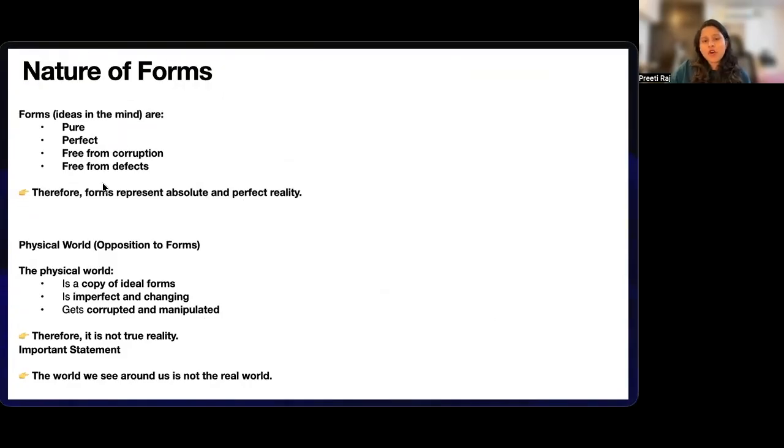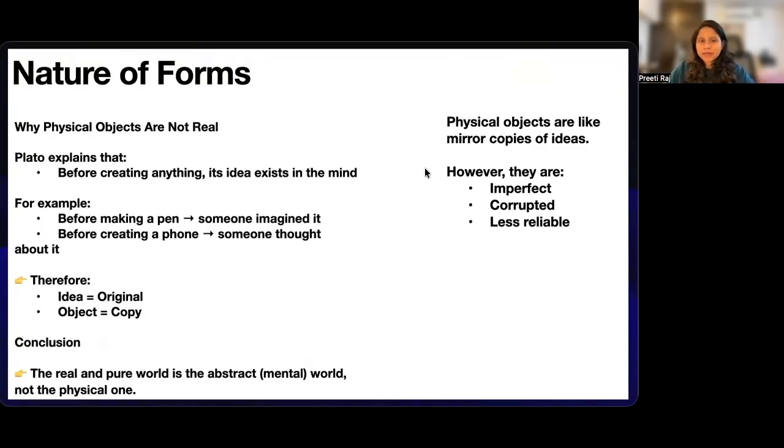So what is the nature of form? This I have already elaborated: form means something pure, perfect, free from corruption, free from any defect. Therefore, form represents absolute and perfect reality. And the physical world is the opposite of that form. The physical world is a copy of the ideal form. It is imperfect, it is changing, so it is not true reality. The world we see around us is not the real world. The real world is the idea that we have in our mind.